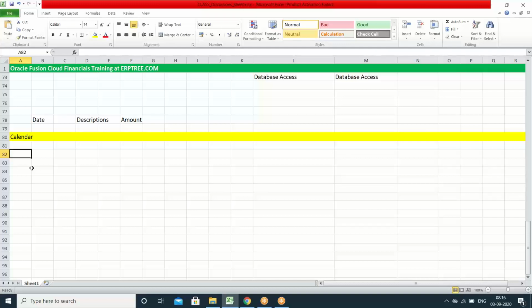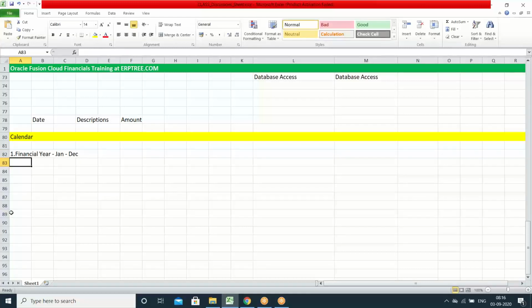Okay, first point is we should know what the financial year is in that specific country. Say we are going to do the implementation for a US client. What is the financial year for the US? January to December. Based on this financial year, we have to create the calendar in the system.